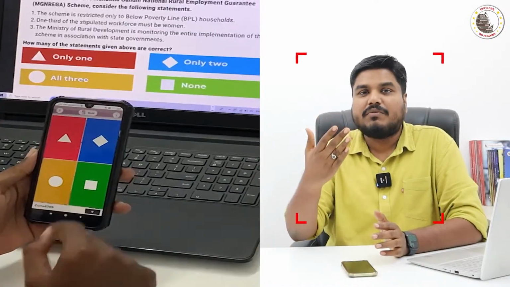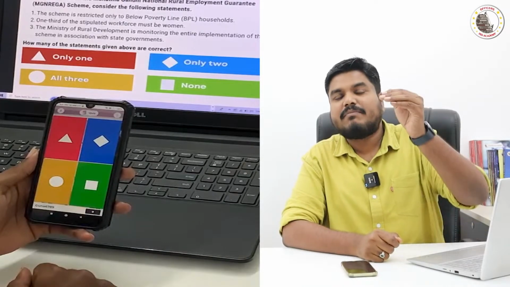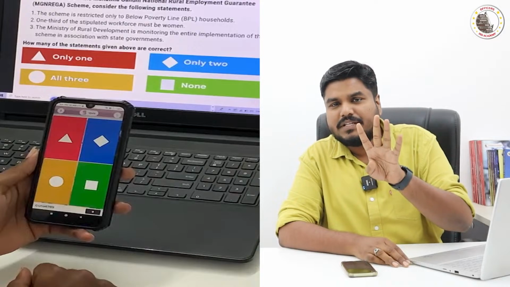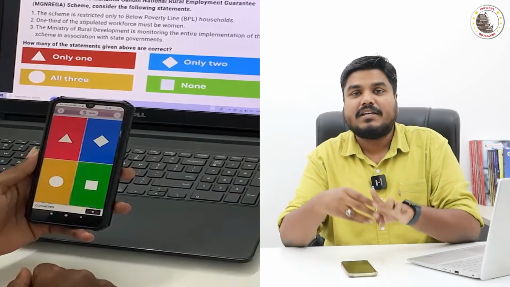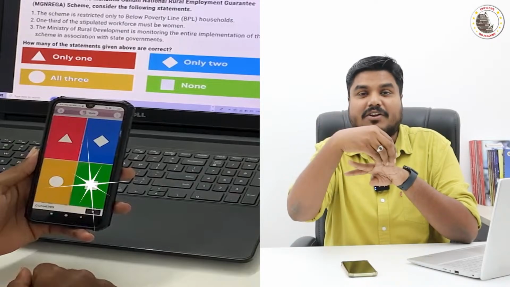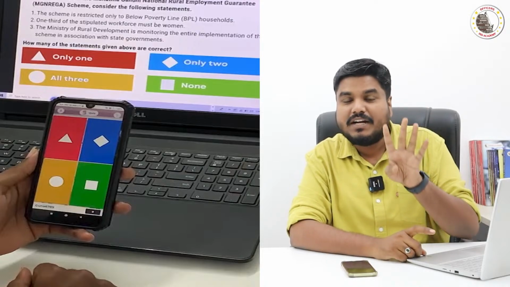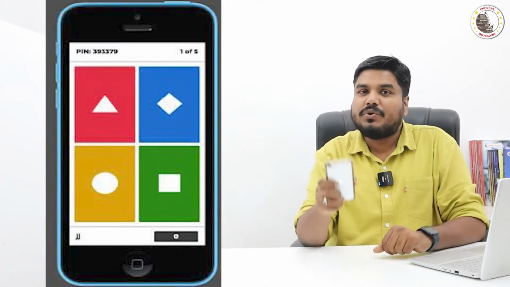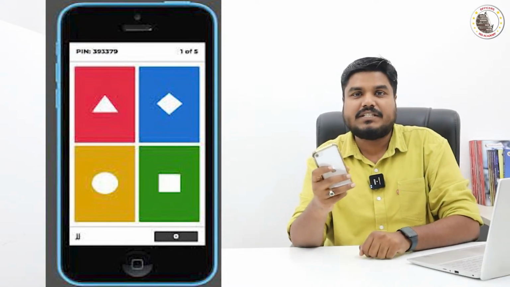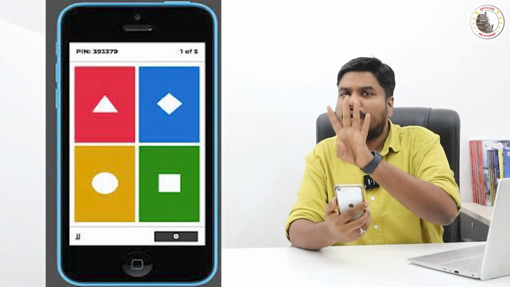So in the live video, I will be showing you the question. The question will be followed by 4 options as usual, A, B, C, D. The 4 options will have a color code, right? So option A, red color, option B, blue color, option C, green color, option D, yellow color. So the 4 options will have 4 different color codes. In your mobile phone, you have installed the Kahoot application, right? The Kahoot application in your device will show you only 4 colored boxes.